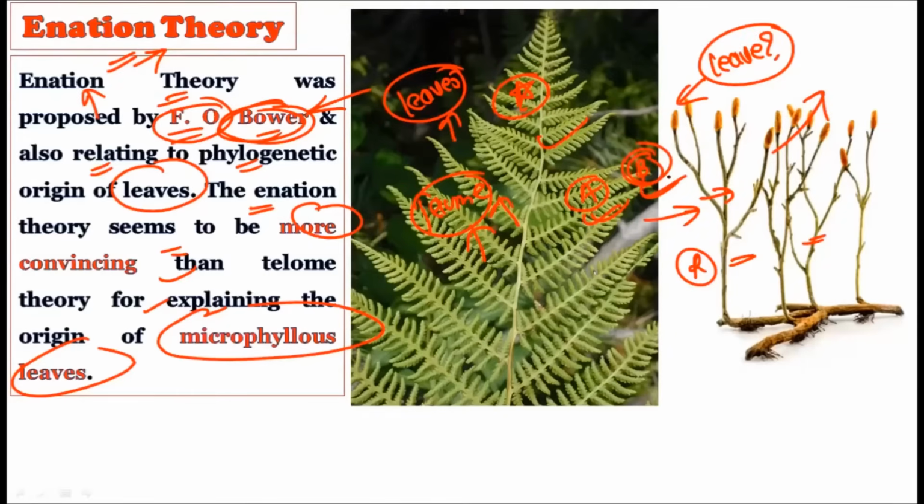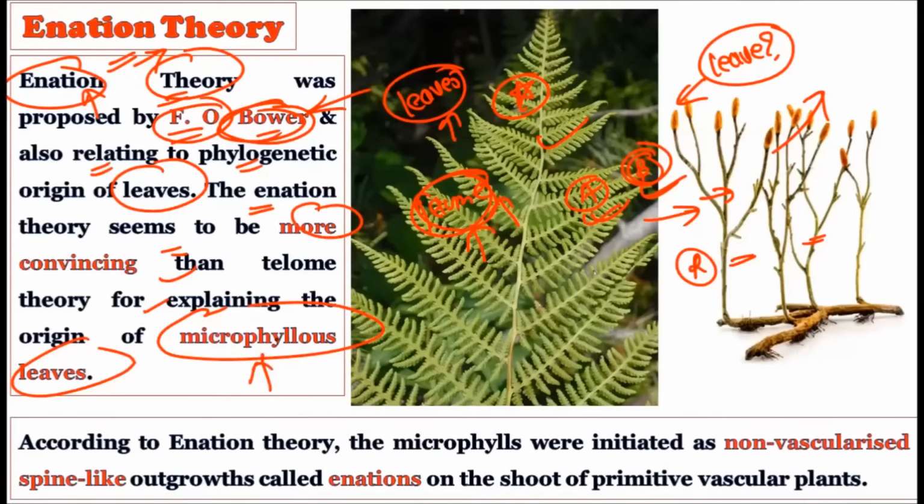To explain this, we have the telome theory and the initiation theory, but the initiation theory is comparatively more convincing when it comes to explaining how the microphylous leaves originated in the pteridophytes. Now consider the microphylls, the small leaves. As you know, in the introductory lecture we studied the two types of leaves in the pteridophytes: megaphylous leaves, which are larger, and microphylous leaves, which are smaller.